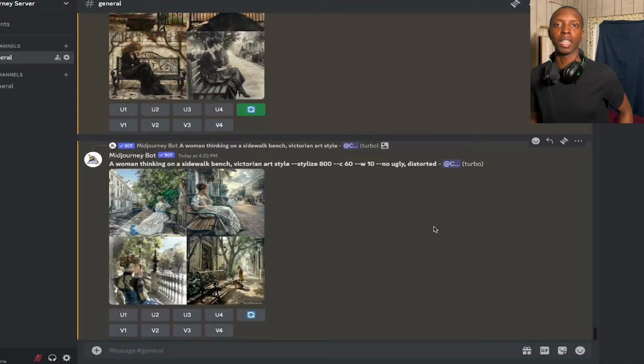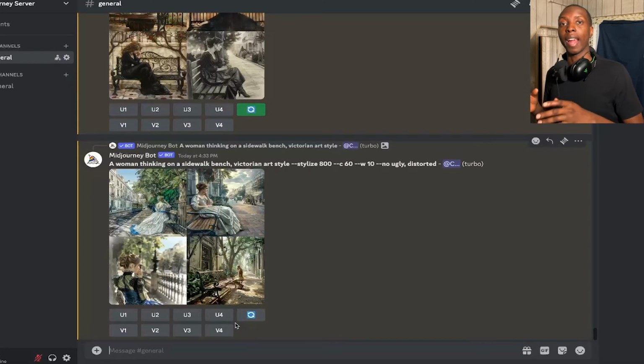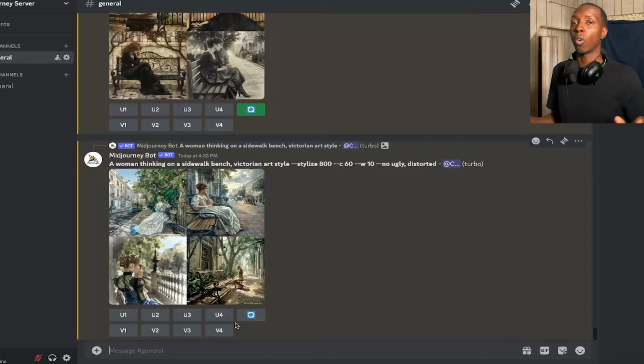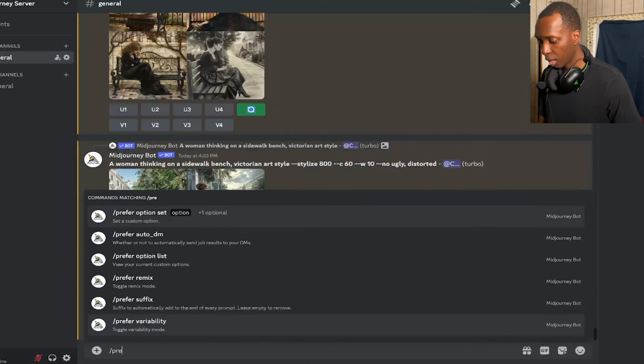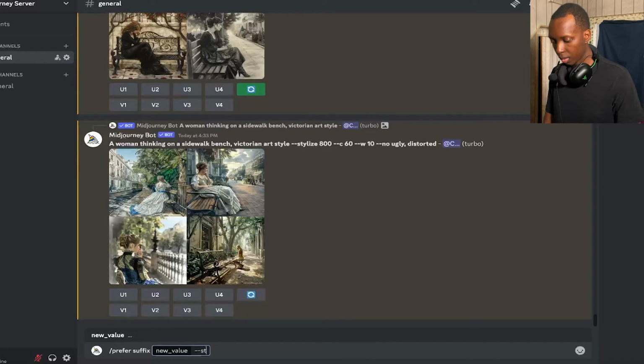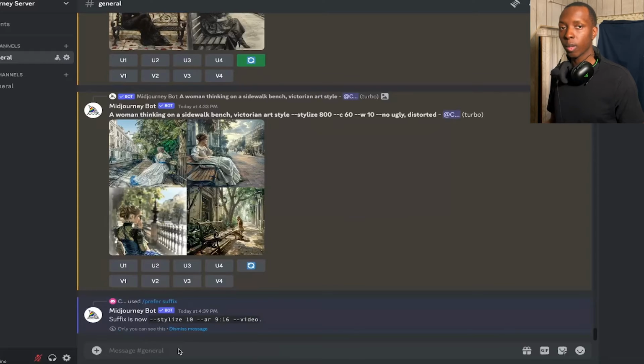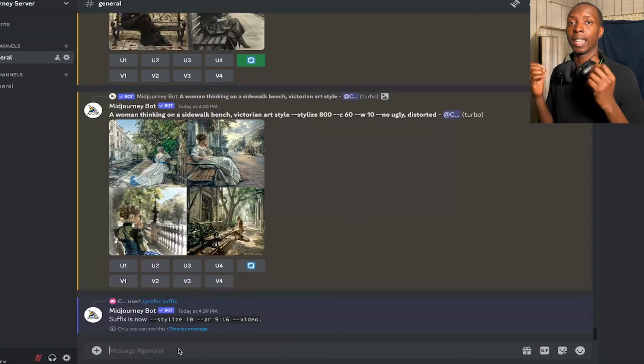So that's how you would start setting your parameters in a more compact way so that you don't have to retype them every time. And there's another way to do this where every prompt that you prompt would naturally come with the parameters that you're looking for. You wouldn't even have to put it in at all. And that would be using the /prefer suffix command. So we would put /prefer, type in suffix, there you have it. New value, --stylize 10 and --AR 9:16 and --video. So now that's the preferred suffix. No matter what we put in, that suffix will be in every prompt moving forward.